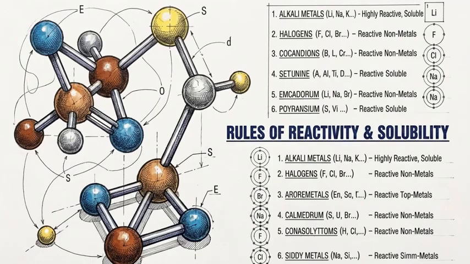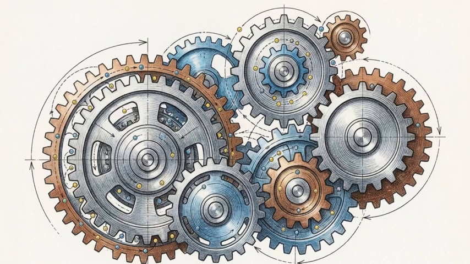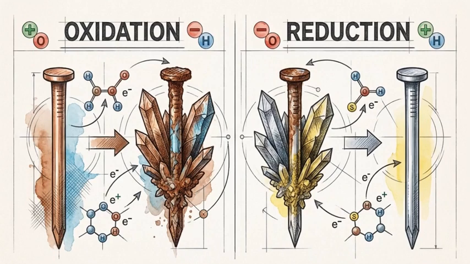These displacement archetypes prove that atomic swaps are not random. Their outcomes are strictly dictated by inherent elemental reactivity and rigid rules of solubility. There is a final concept connecting all of these processes: oxidation-reduction, commonly referred to as redox. Redox functions as the mechanical engine of electron exchange, operating simultaneously during these structural changes. The classical diagnostic model to track this defines oxidation as the addition of oxygen or the removal of hydrogen. Reduction is the exact inverse.